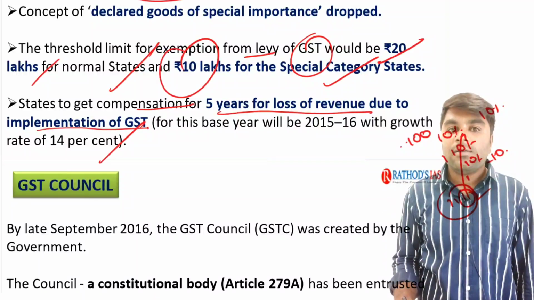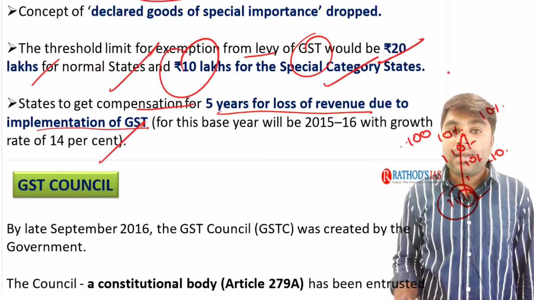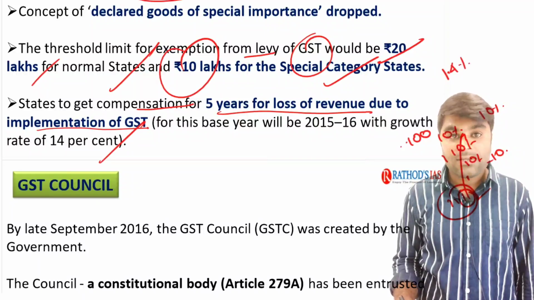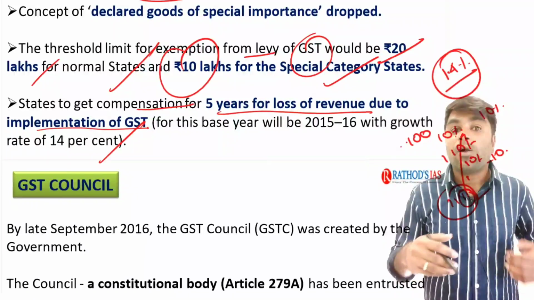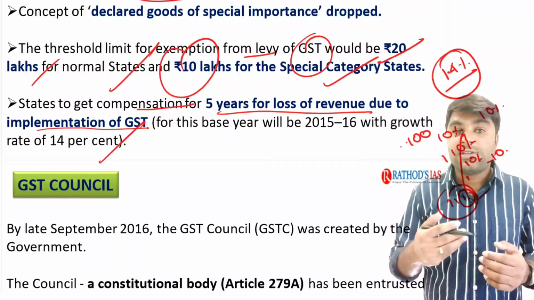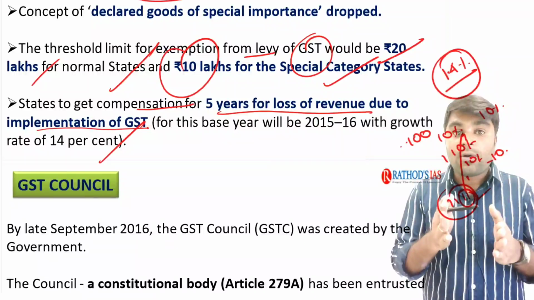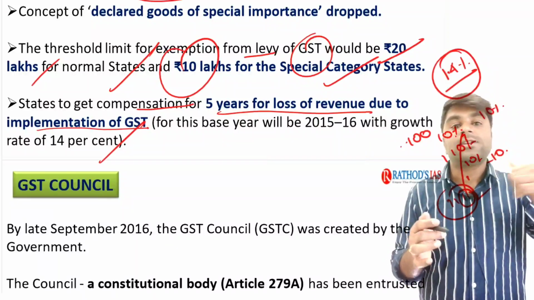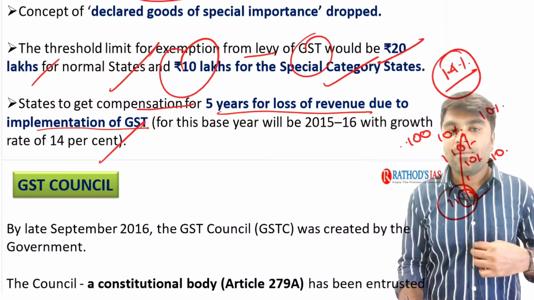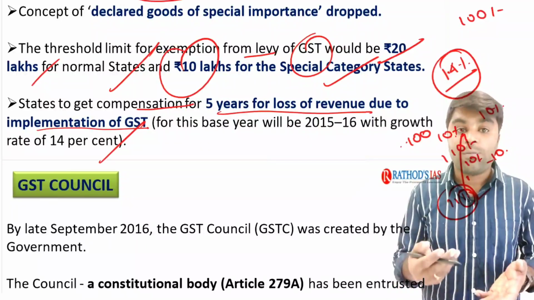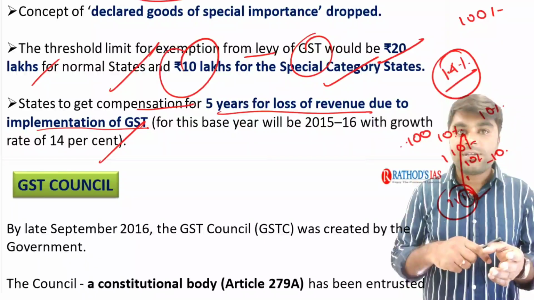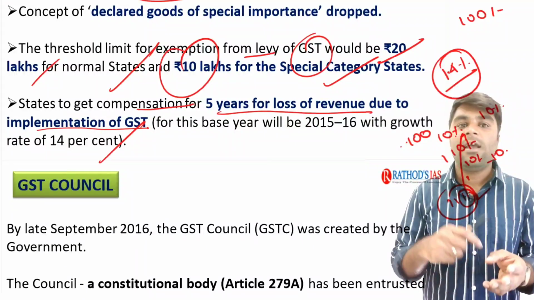And right after 2015-16, the state's growth rate will be assumed as 14%, and whatever losses are incurred by the implementation of the GST for the state government, the balance amount will be given out of the GST Compensation Fund. Say, for example, imagine without implementation of the GST, the states might get 100 rupees, because before the implementation of the GST there were different kinds of indirect taxes like octroi.